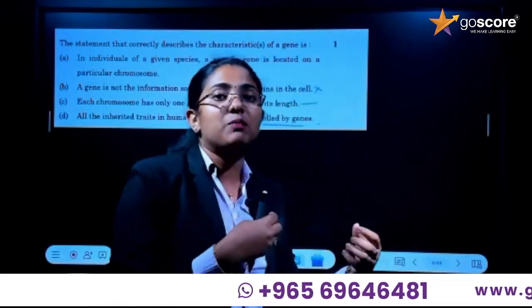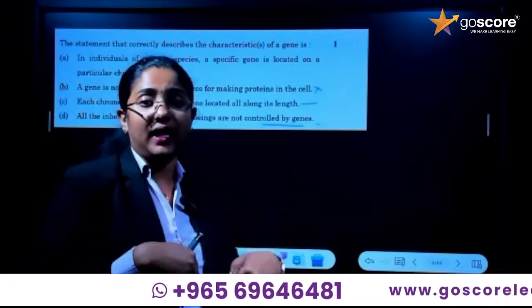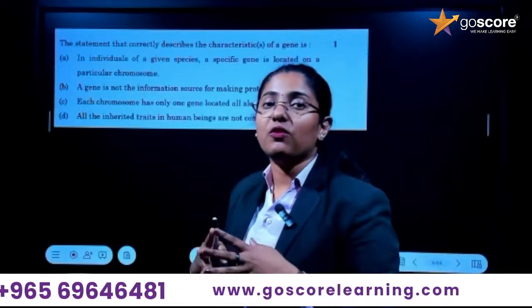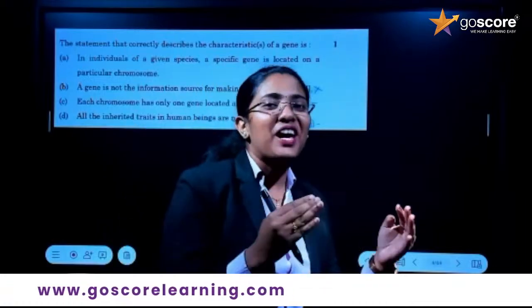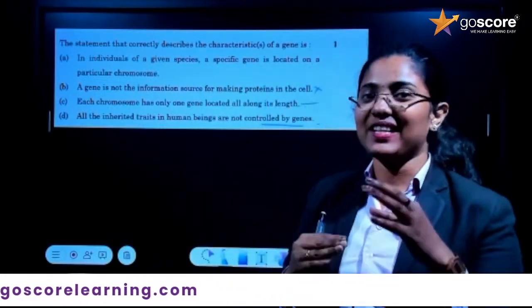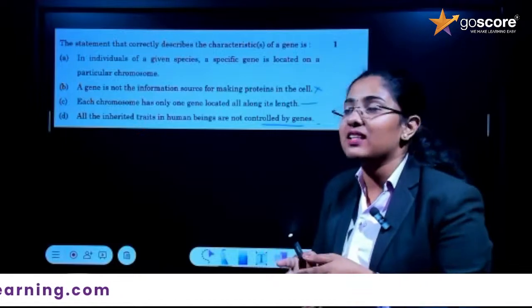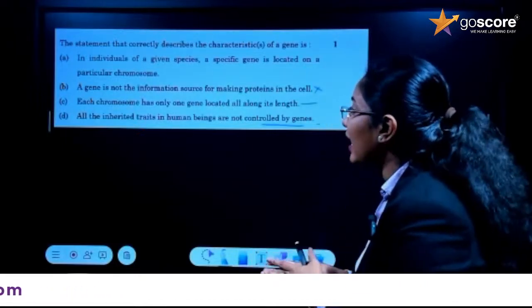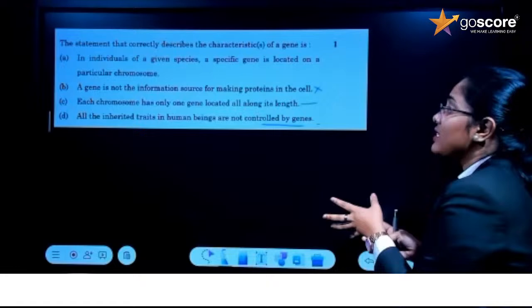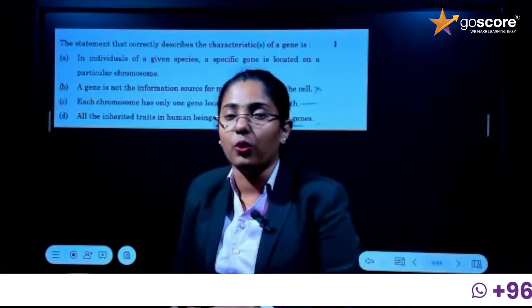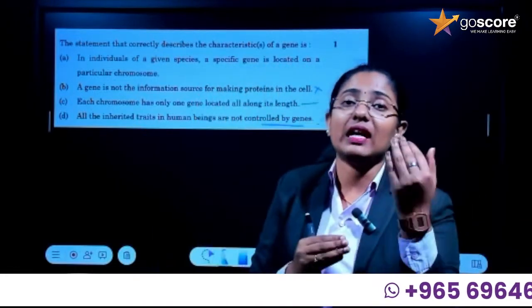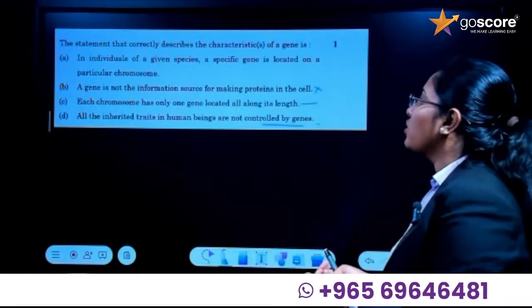If you are playing a violin, it is not your knowledge by birth. We are acquiring it, right? So that kind of trait is known as an acquired trait, whereas intelligence is an inherited trait that we get from our parents. So the statement says that all the inherited traits in human beings are not controlled by genes. No, inherited characters are completely controlled by genes.